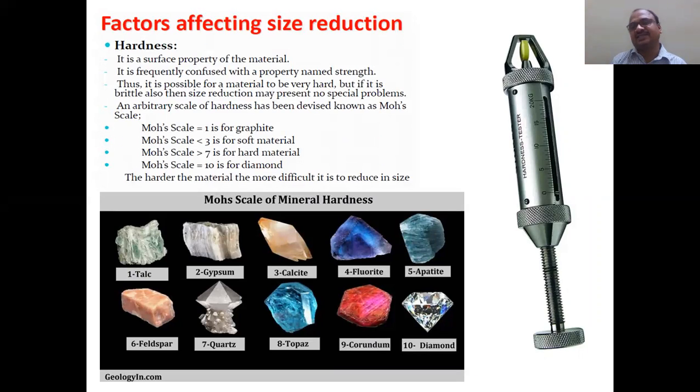And various factors affect size reduction. Hardness: generally we use the Monsanto hardness tester to find hardness. The Moh scale is very important and has appeared in a number of question papers. Which scale is used to measure hardness? The Moh scale. It has appeared a number of times.